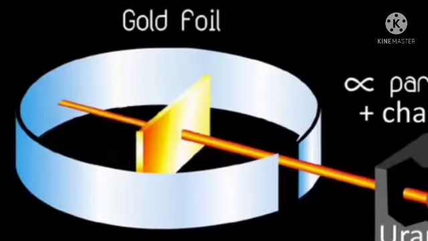Think of Thomson's model of the atom. When the alpha particles hit the foil, Rutherford expected that they all would be deflected by the positive charge spread evenly throughout the gold atoms.